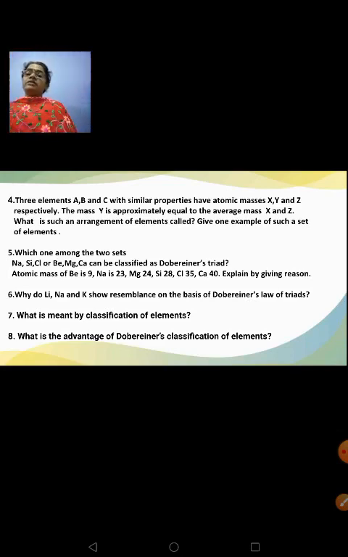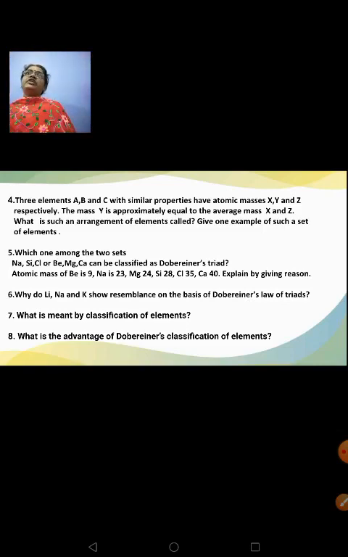Next, why do lithium, sodium and potassium show resemblance on the basis of Dobereiner's law of triads? Because the atomic mass of sodium, that is 23, I showed you this earlier also, is equivalent to the mean atomic mass of lithium and potassium.